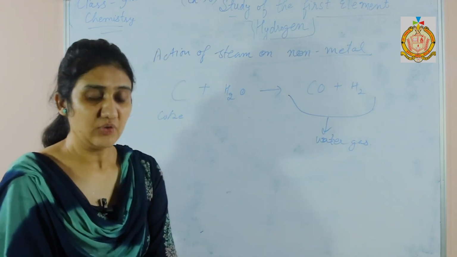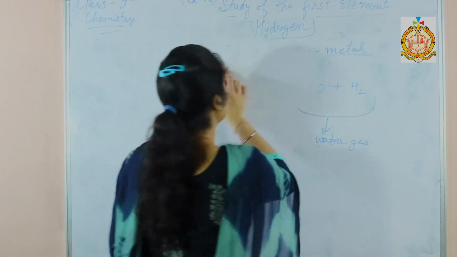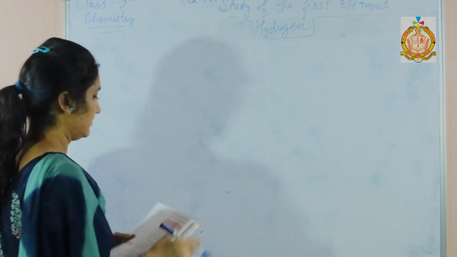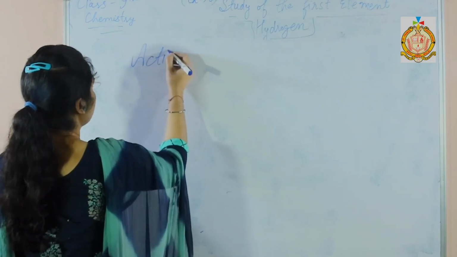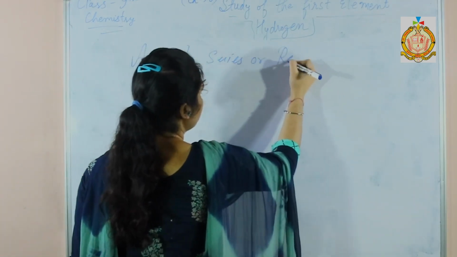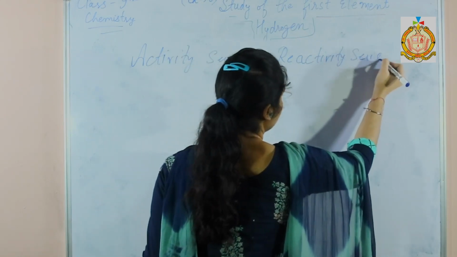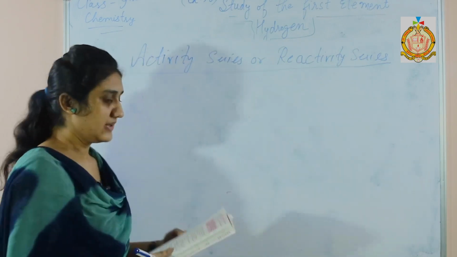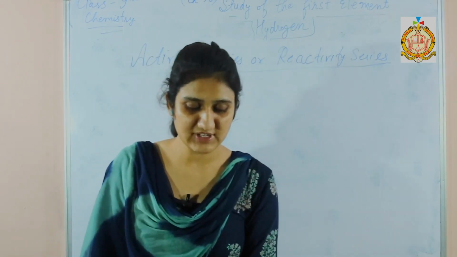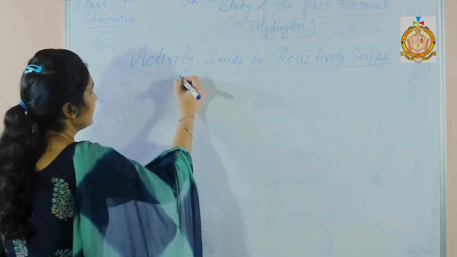Next we shall discuss the activity series or reactivity series. The arrangement of metals in the decreasing order of their reactivity in the form of a series is known as the activity series or reactivity series.